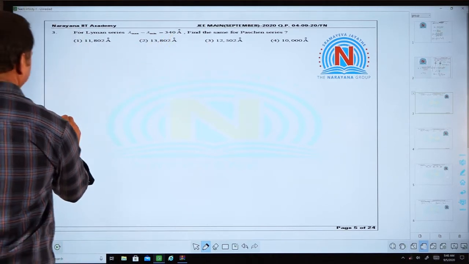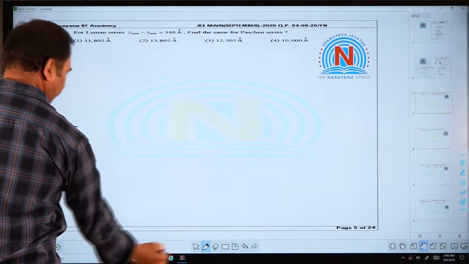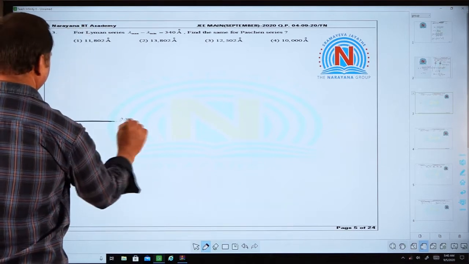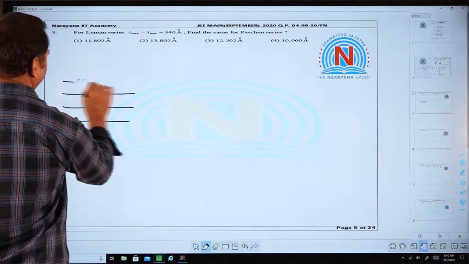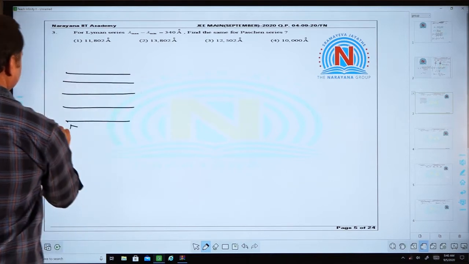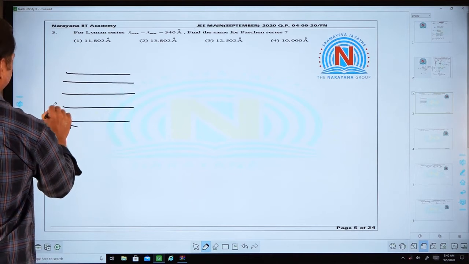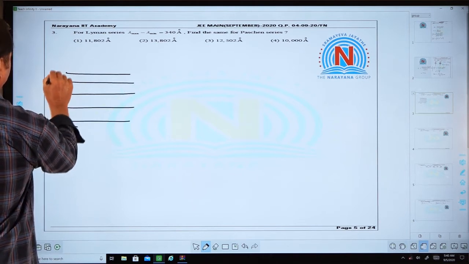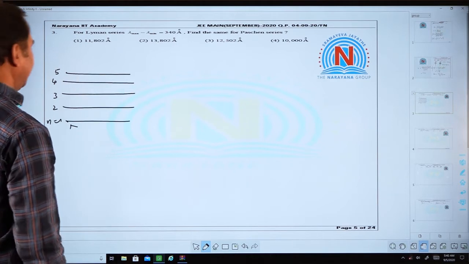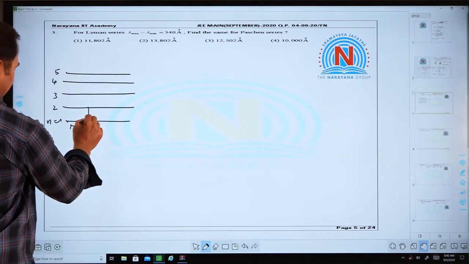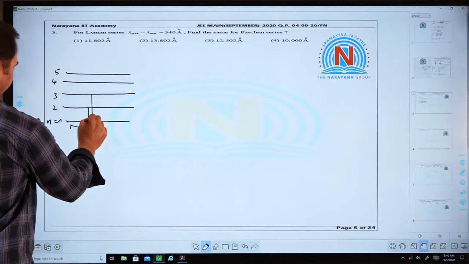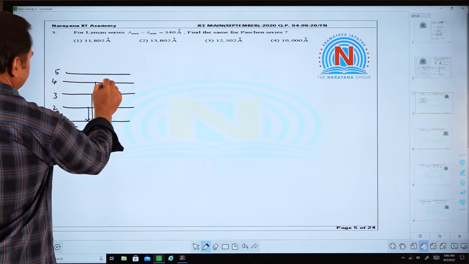Now, see, these are the energy levels. So, let us say n equal to 1, 2, 3, 4 and 5. The Lyman series is the first series. So, this is the Lyman series like this, and the Paschen series is this one.